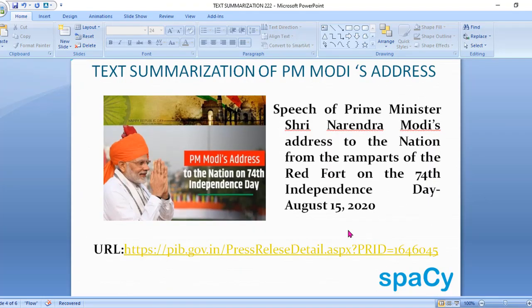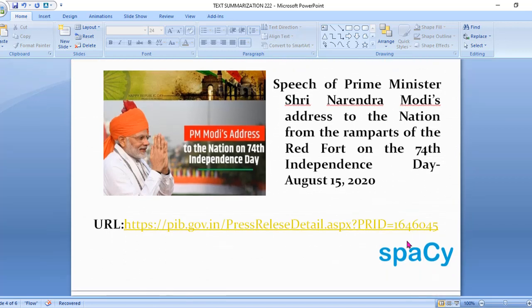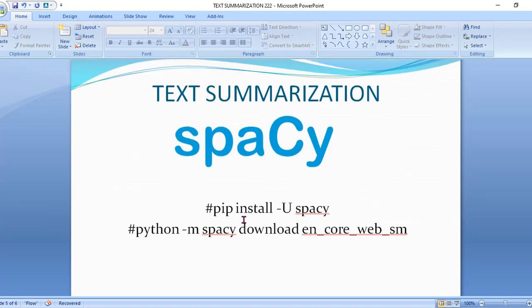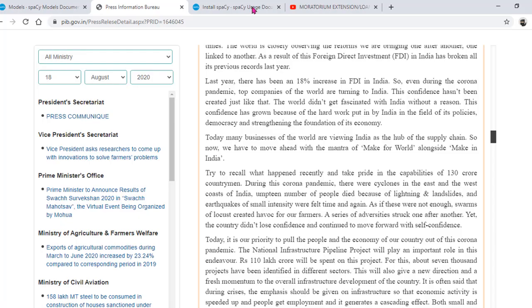For this summarization, I need a library. In natural language processing, we have a library called Spacy. This is an open source library that you can install like this: pip install spacy, and you can download en_core_web_sm. I will let you know what it is.